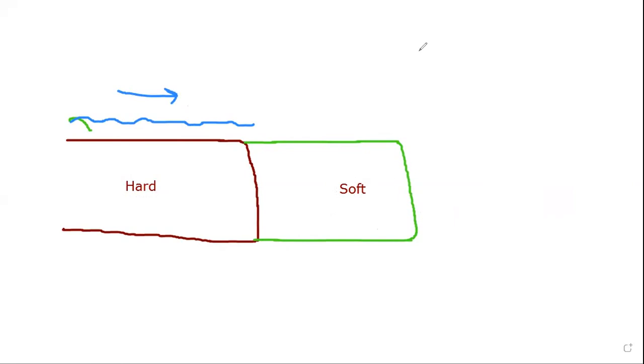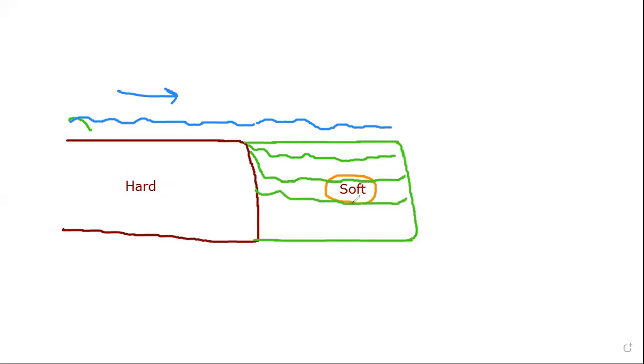Here, this is the soft rock, and due to its soft nature and the continuous action of the river water flowing over this soft rock, this rock continuously undergoes erosion, means the area is continuously eroded and removed from that place.